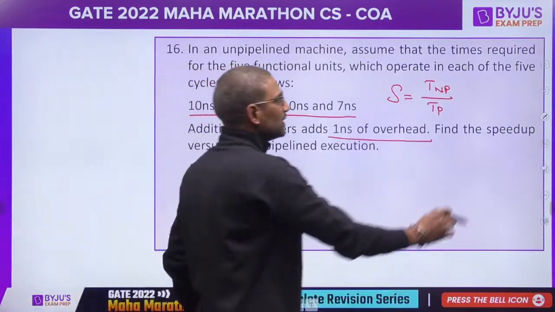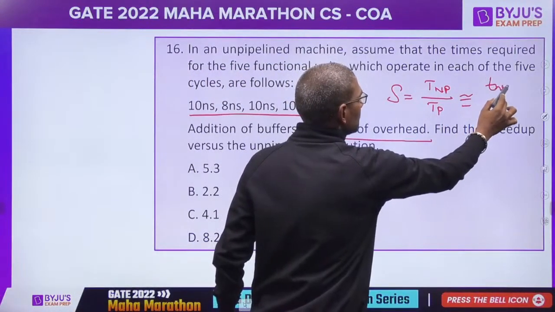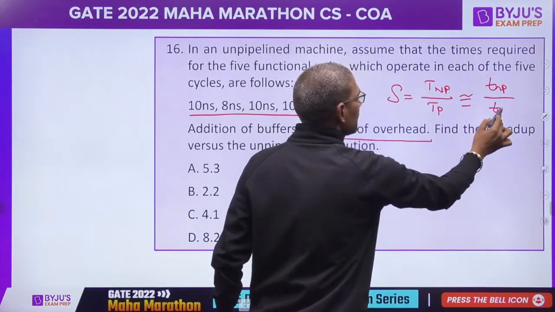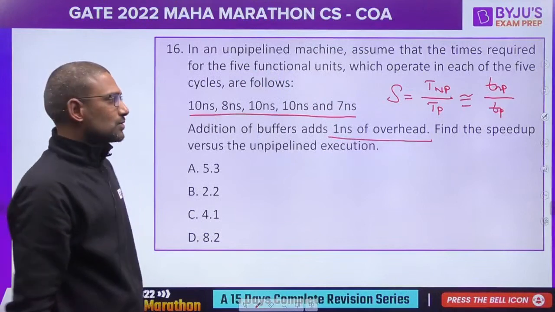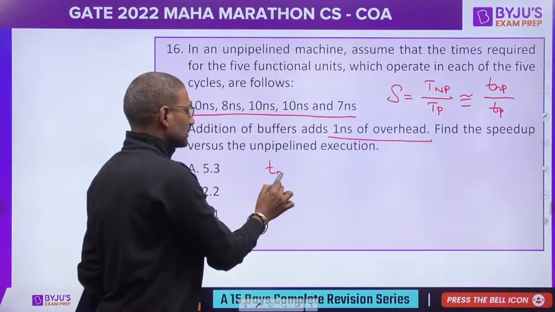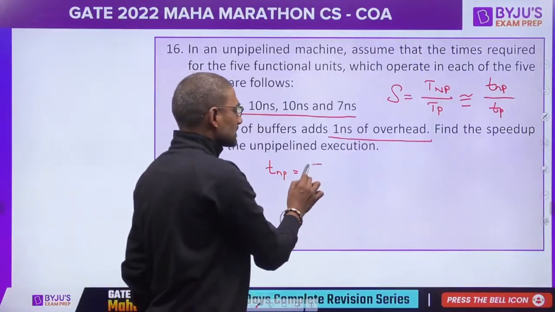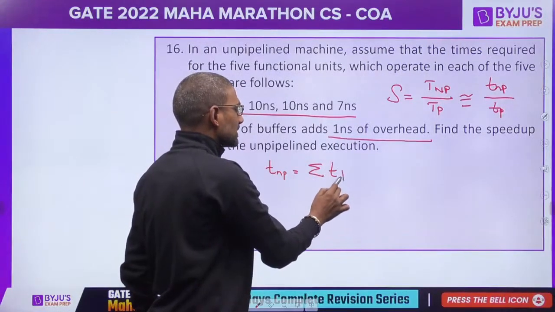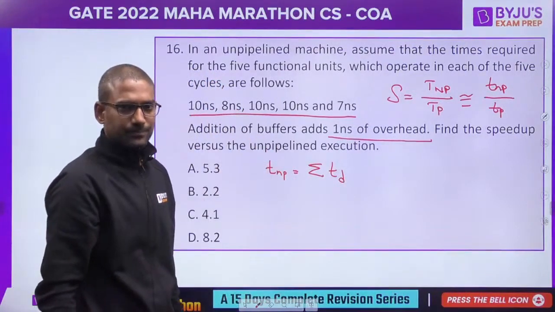As we don't have it, you can relate this with cycle time or one stage time also. So what is the non-pipelined cycle time? It is the summation of all the stage delays, because it happens one after another.